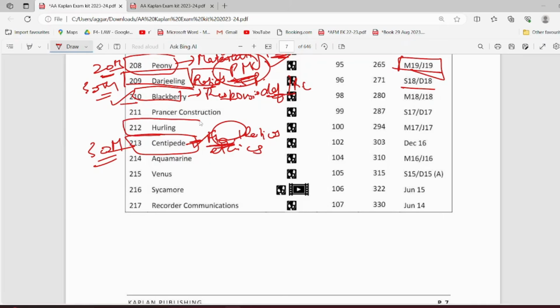Even hurling company is important. You can choose between these two because some of the concepts are repeated. Here also you'll get ethical threats. Here also you get ethical threats. So you can choose between these two, whatever you want to attempt.